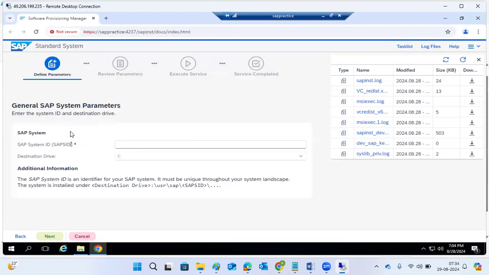When you are building a house, there is a house identification number, a flat number, or for a newborn baby we give a name for identification purposes. All those things. Same as here, for the installation we have to provide the SAP ID. We can put anything here, suppose NWD or NW.